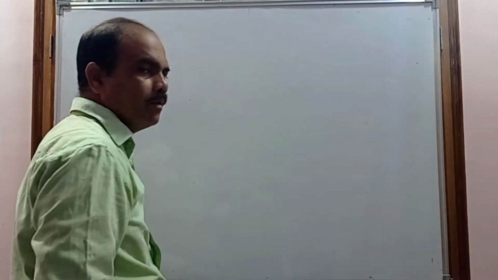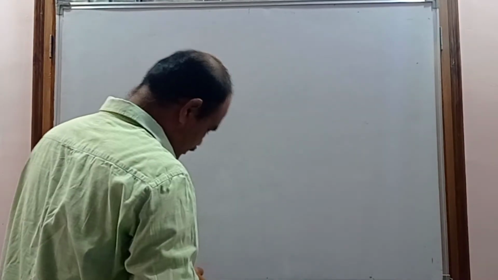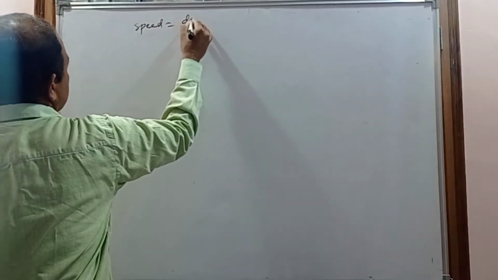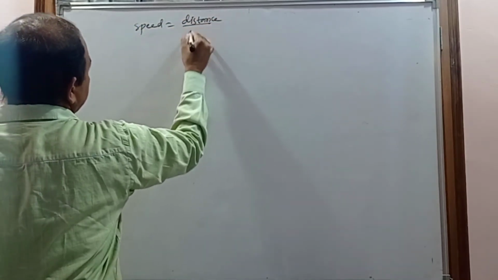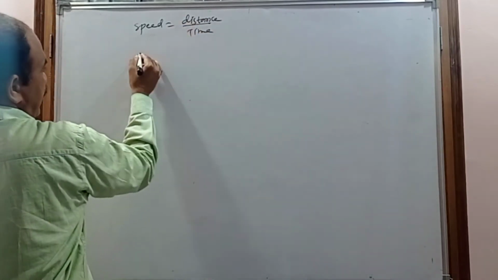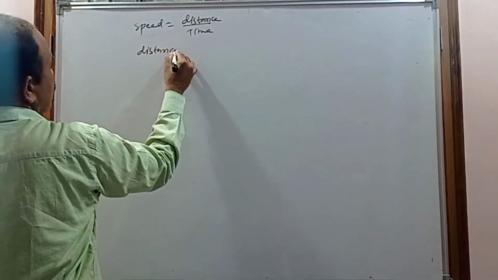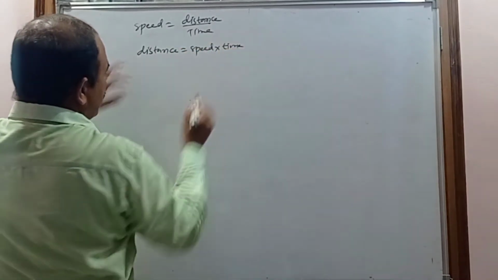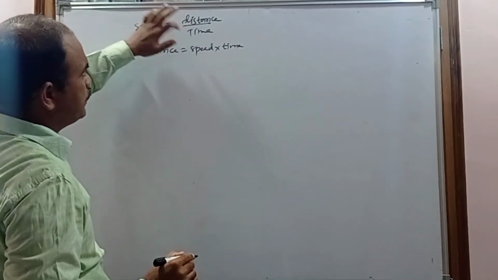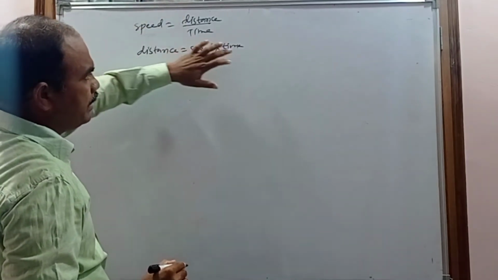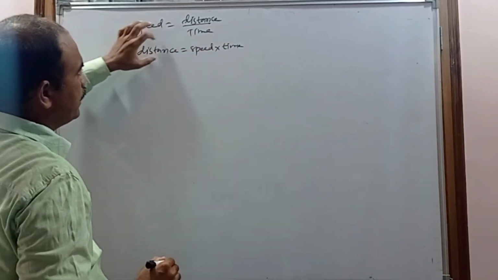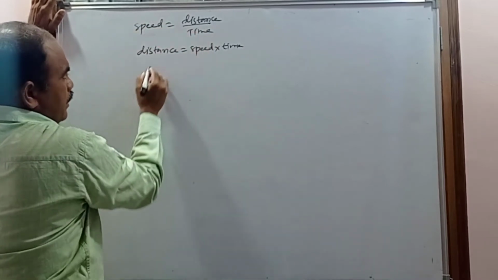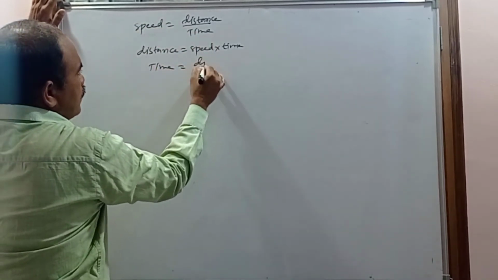While solving problems, you have to remember these formulas. Speed equals distance by time, and from this, distance equals speed into time. If you know the distance and time, by dividing distance by time you get the speed. If you know the speed and time, by multiplying them you get the distance. And if you know the distance and speed, you find the time using time equals distance by speed.